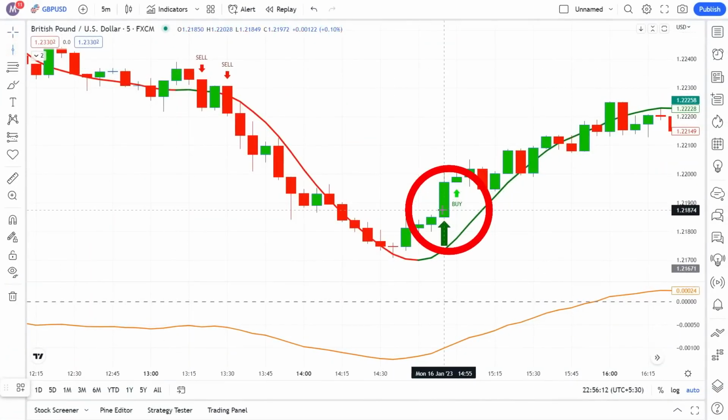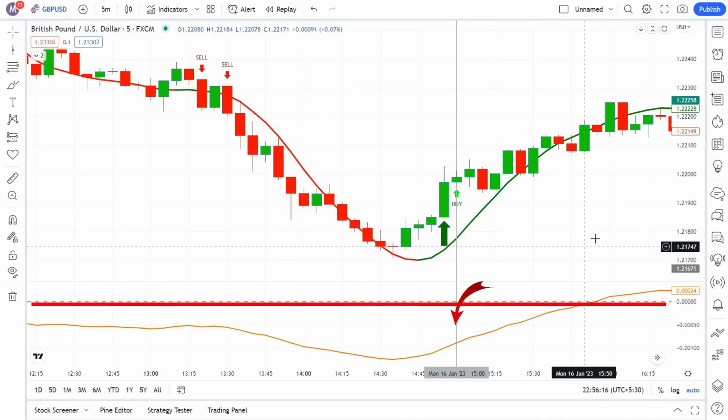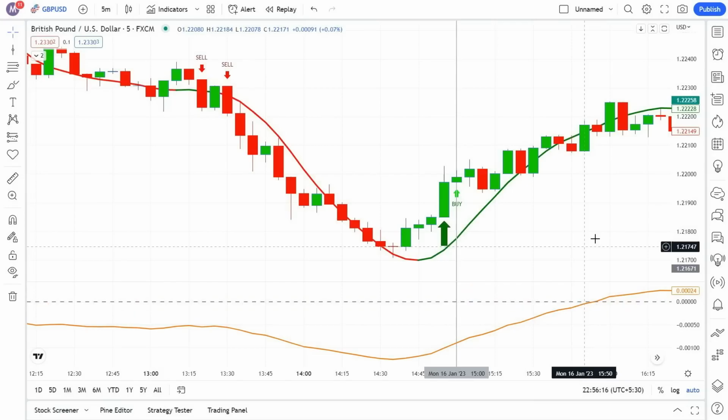Now let's move on to the next trade. See, here we got a buy signal. Let's check it using the MACD indicator, and see if it is valid or not. Here the MACD is completely under the zero line. So that means we are at a downtrend movement. And we are not allowed to enter a buy trade. So this signal here is fake and we should ignore it and not enter a trade.